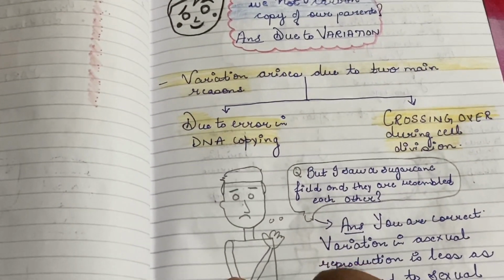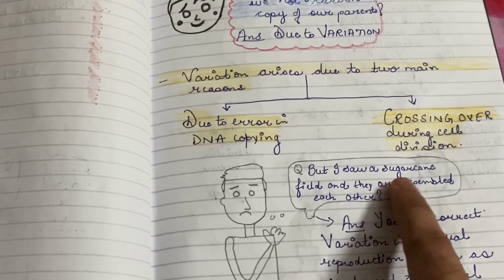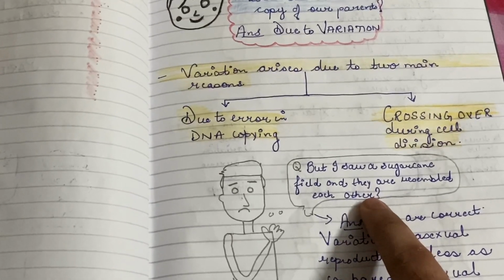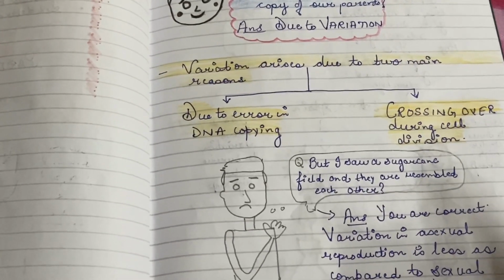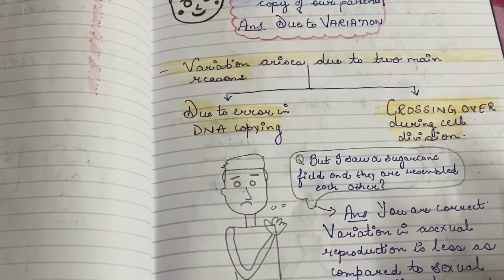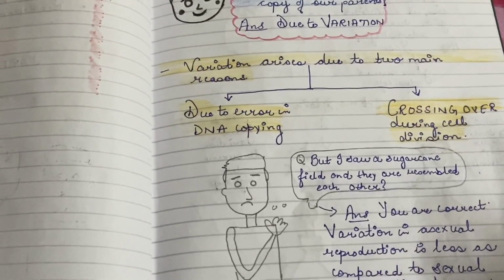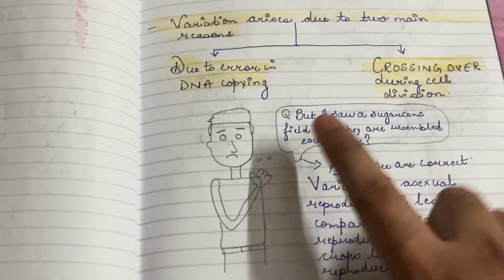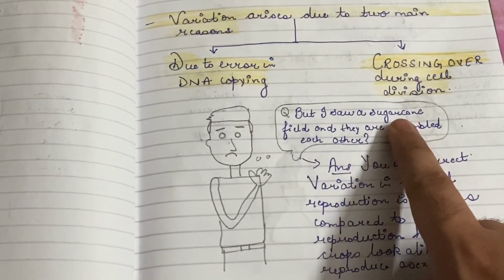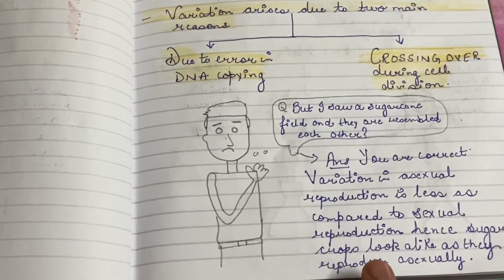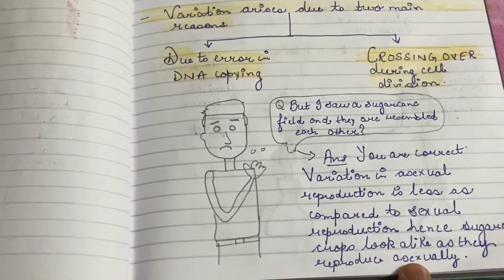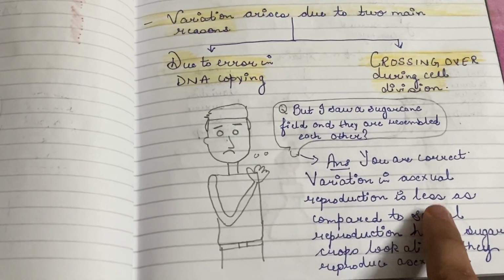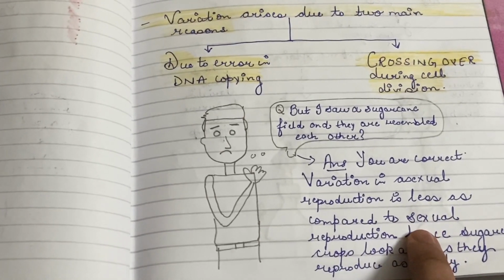Now, a question arises: when we see a sugarcane field, the plants resemble each other, whereas human beings do not resemble each other. What is the reason behind it? The reason is that the sugarcane is produced as a result of asexual reproduction, and variation in asexual reproduction is less as compared to sexual reproduction.